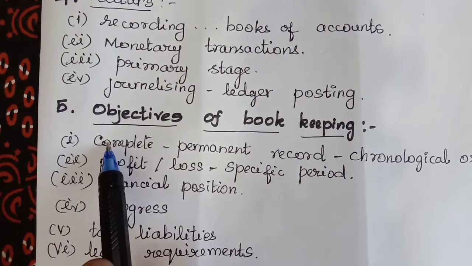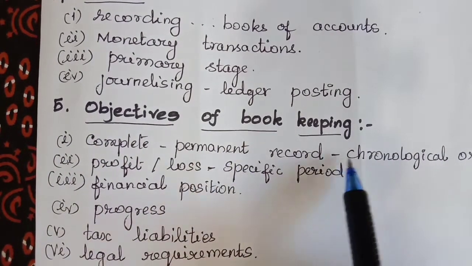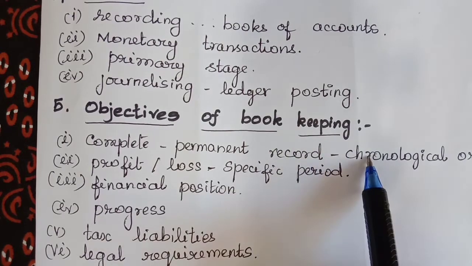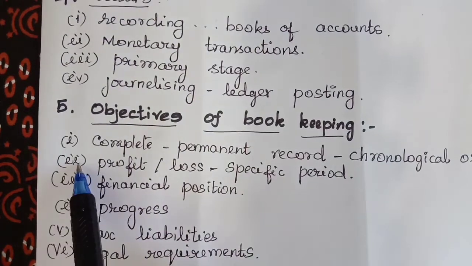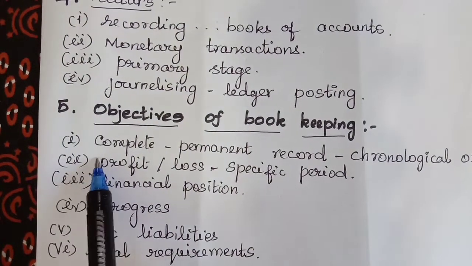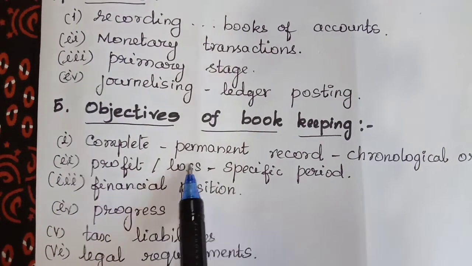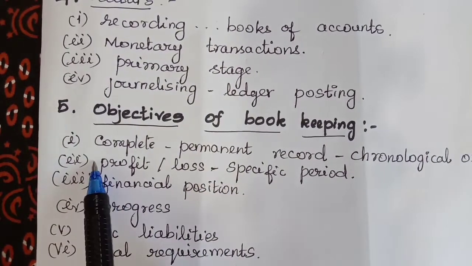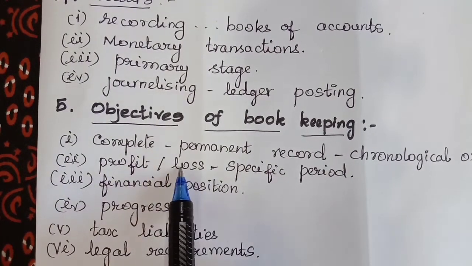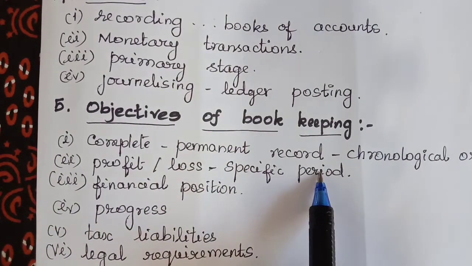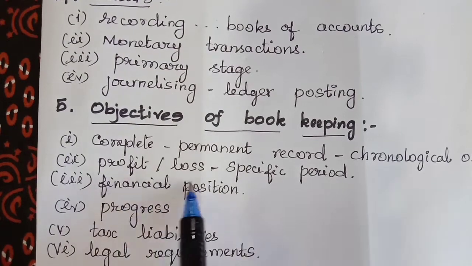Bookkeeping helps anyone to have a complete and permanent record of all business transactions in chronological order and under appropriate head. Second one is each and every businessman will be interested in knowing the profit or loss of a business for a particular period. Objective is to facilitate the ascertainment of profit or loss of the business during a specific period. The third one is to facilitate the ascertainment of financial position of the business.